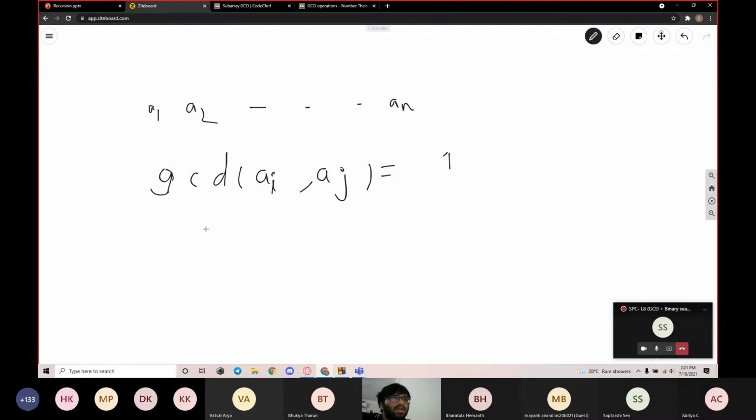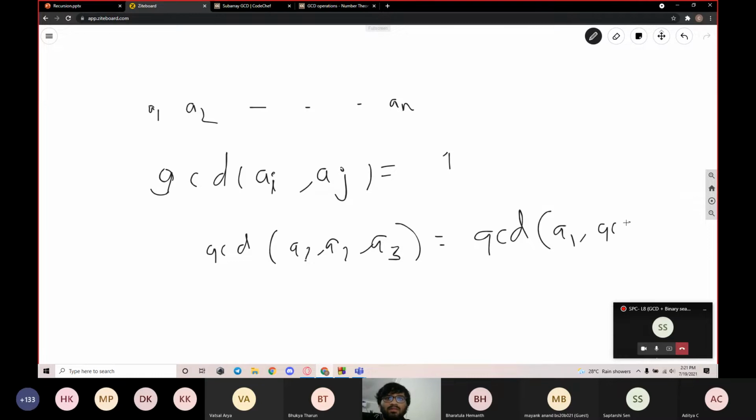In a simpler case, I'll take a smaller example. Let's say we take GCD of A1, A2, A3. This is nothing but equivalent to GCD of A1 comma GCD of A2 comma A3. Again, I'm sorry for the writing.